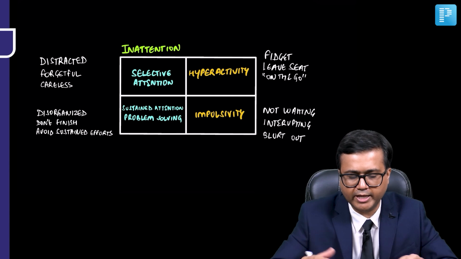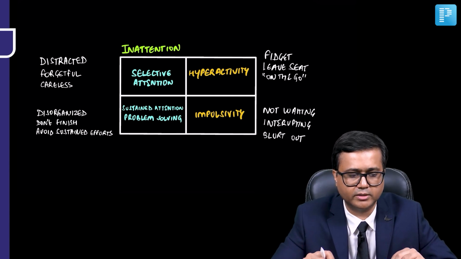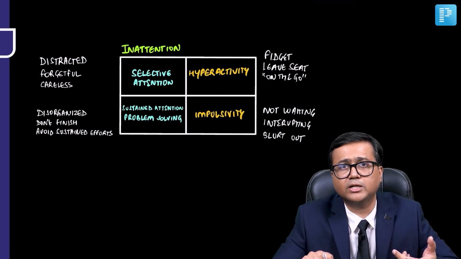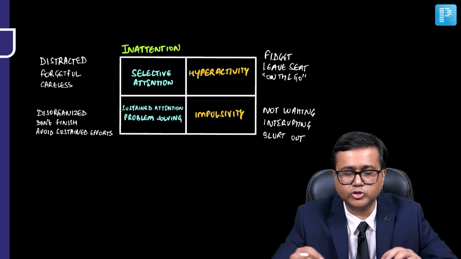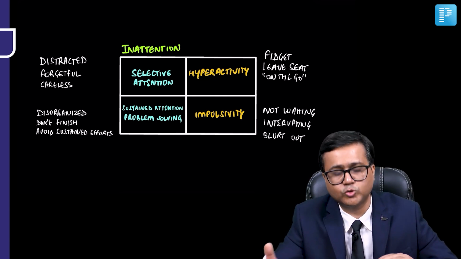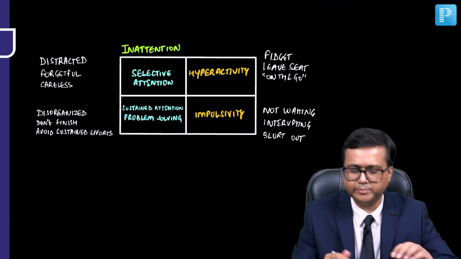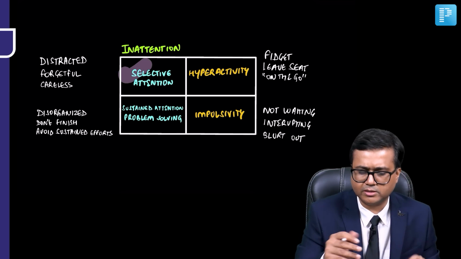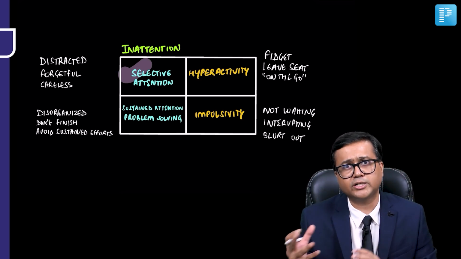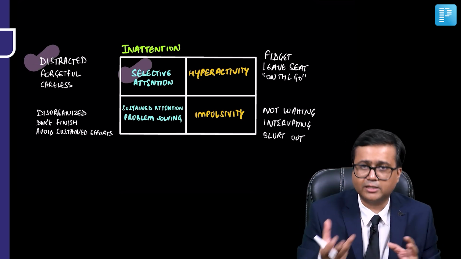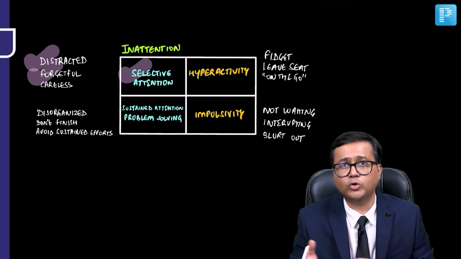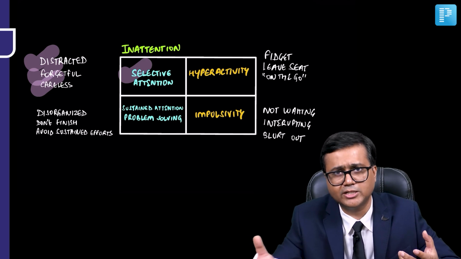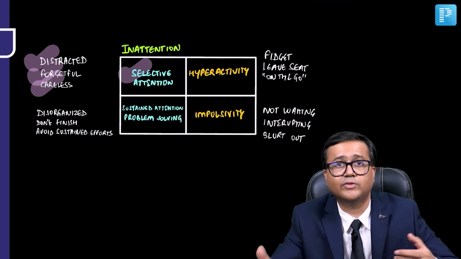Now basically what happens in ADHD, these areas such as the PFC areas are not sufficiently activated in response to any task and subsequently this leads to the symptoms. So again, we'll talk about the symptoms, we'll just try to understand. Some of the symptoms of inattention, which is basically due to selective attention deficit: the child may appear distracted, the child may appear more forgetful and may be making more careless mistakes. So many of these symptoms which we'll discuss in inattention are because of problems in selective attention.